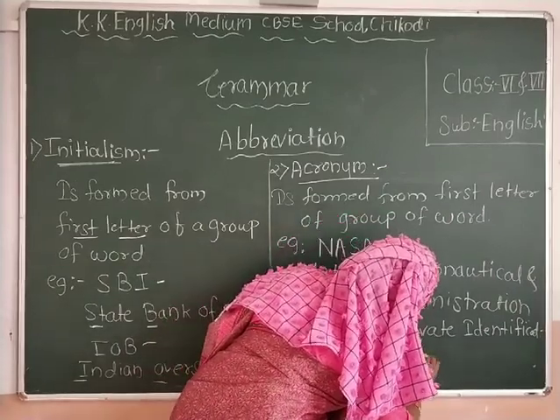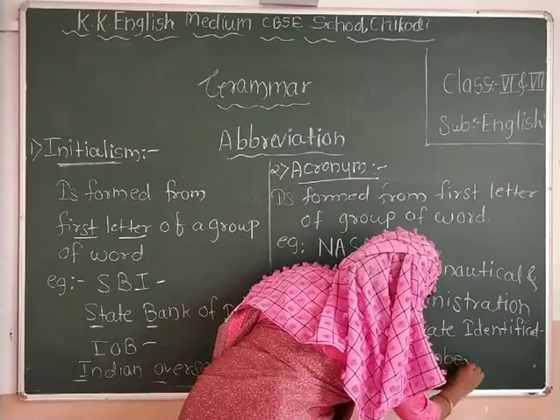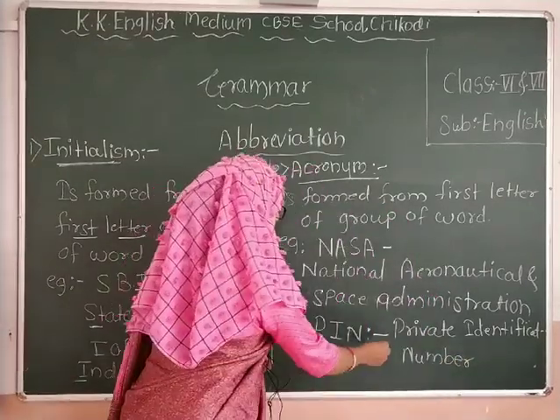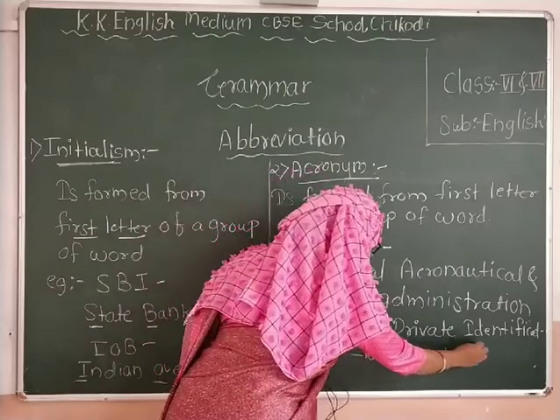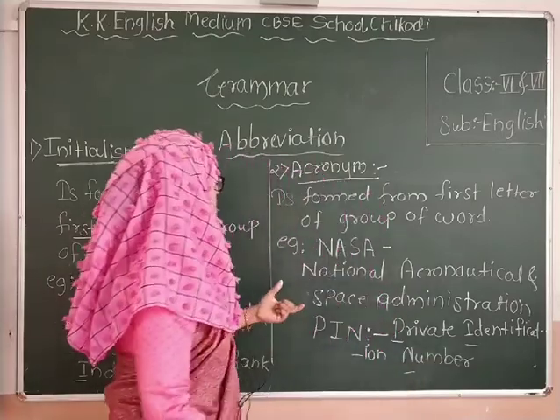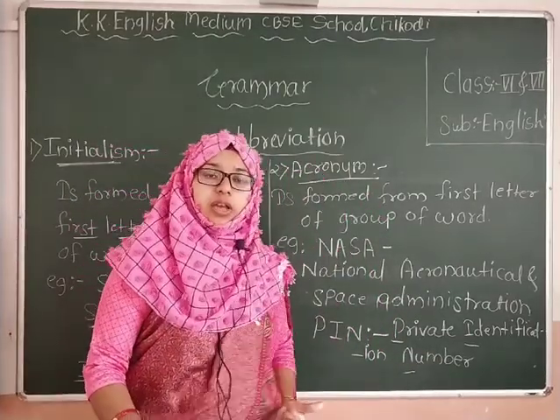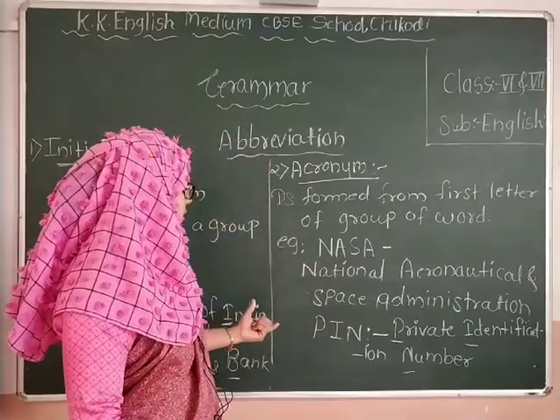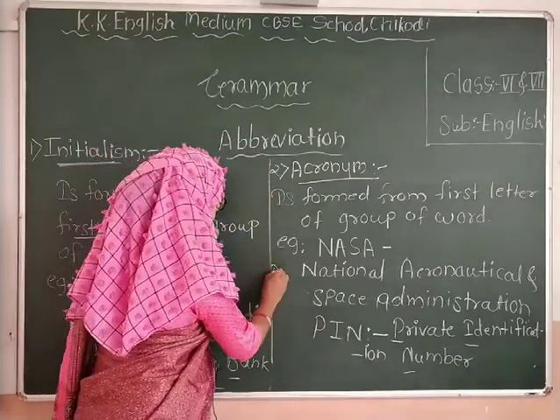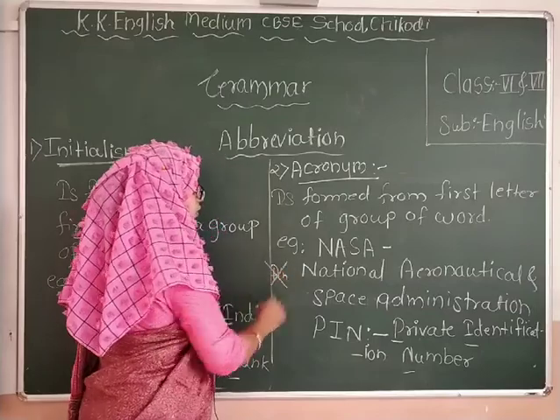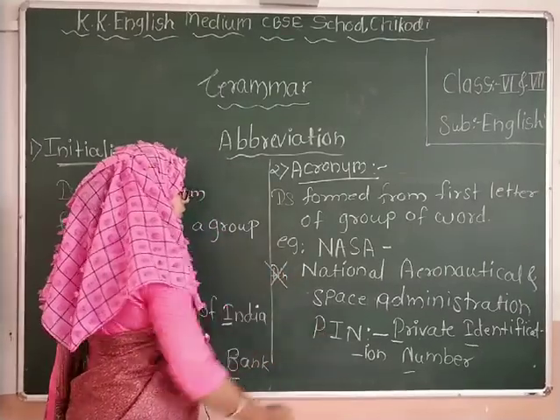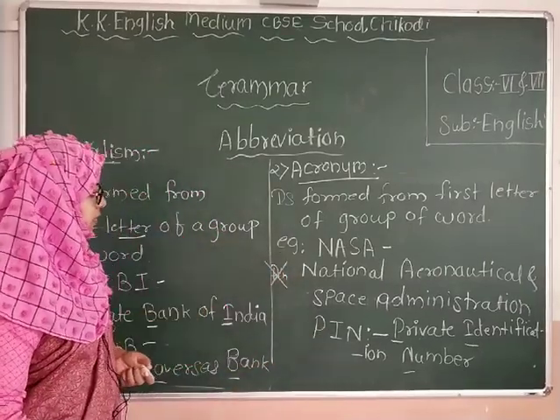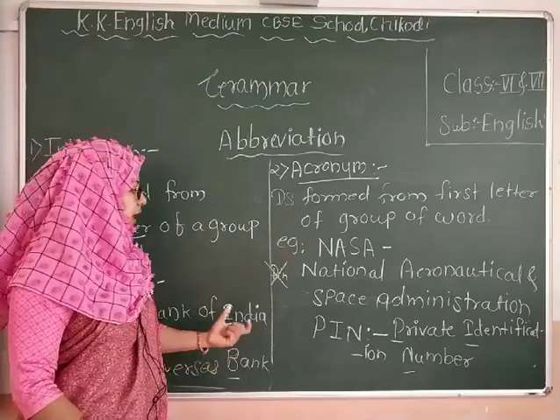Always we write P, I and N in capital letters. If we write it otherwise, that is wrong. So always we have to use these words in capital letters.